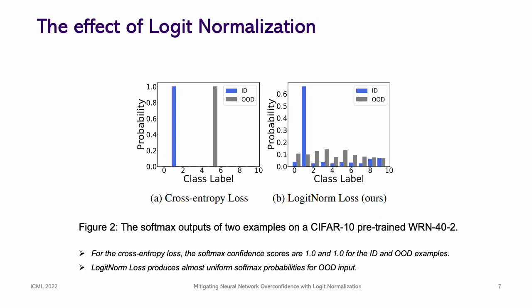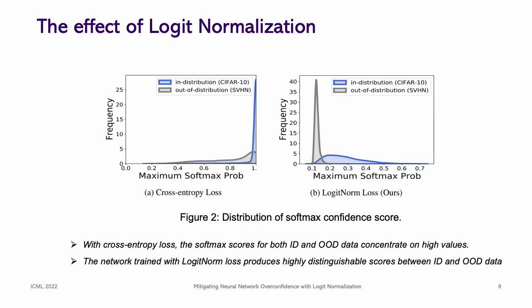We explicitly show the advantage of the logit norm loss in this figure. For the cross-entropy loss, the softmax confidence scores are extremely high for both the in-distribution and out-of-distribution examples. Differently, our logit norm loss produces almost uniform softmax probabilities for OOD input. In this figure, we can see that if we train with cross-entropy loss, the softmax scores for both in-distribution and OOD data concentrate on high values. For the logit norm loss, the network produces highly distinguishable scores between ID and OOD data.